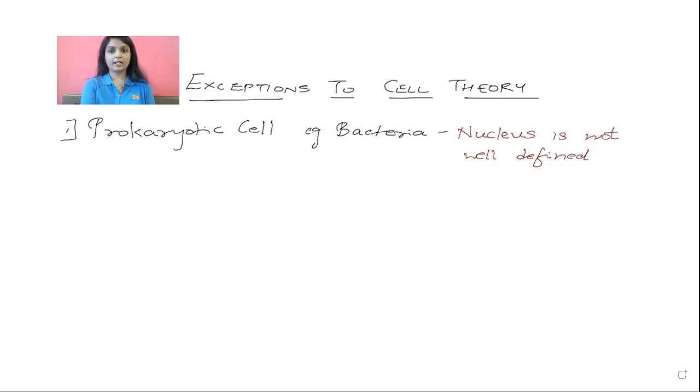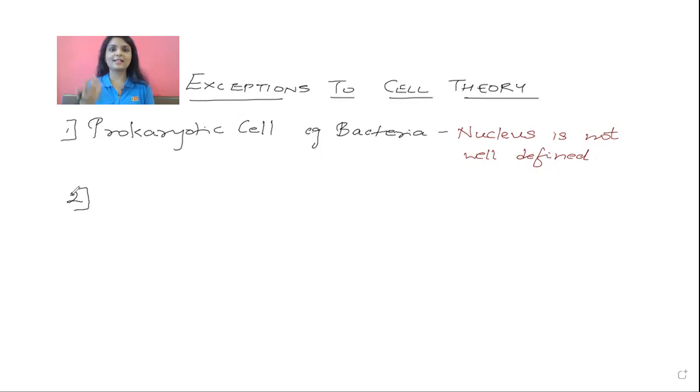Fine. Now, the next one which is an exception to the cell theory. These are the organisms, one example of which created the whole pandemic, that is the virus, right? The COVID virus. So these viruses are again an exception to the cell theory.